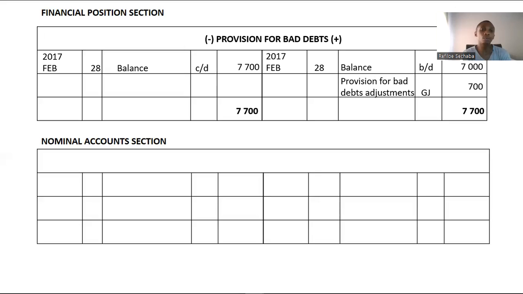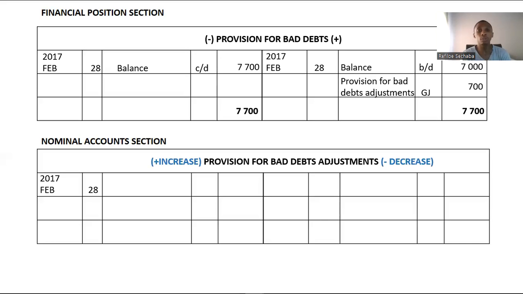Our provision that we have just adjusted, which is provision for bad debts adjustment, because it is increasing, it simply means that it will be debited. If it decreases, it will be credited. In this case, it will be debited because when it increases, it creates an expense, and expenses increase on the debit side. In this case, our expense will simply be 700 Rand.